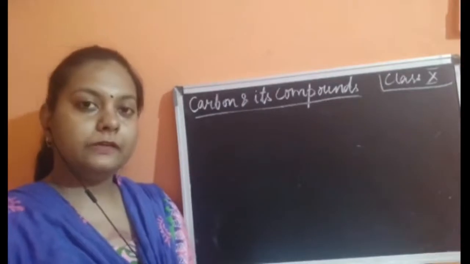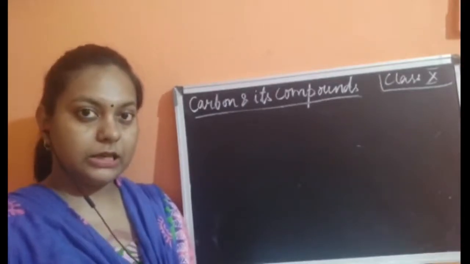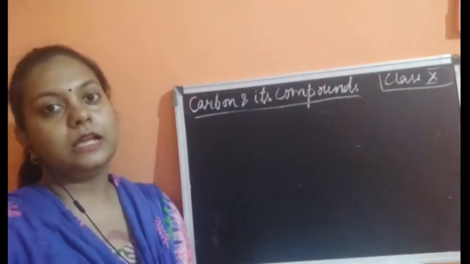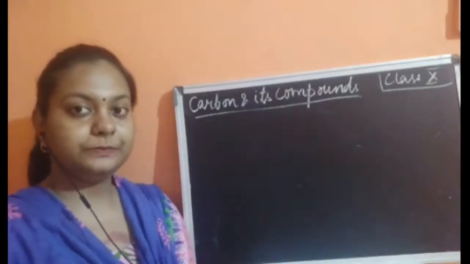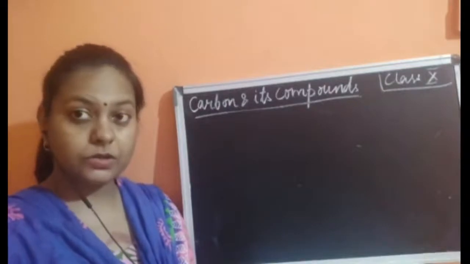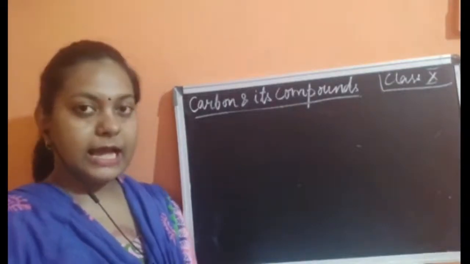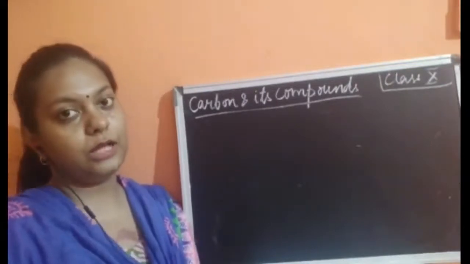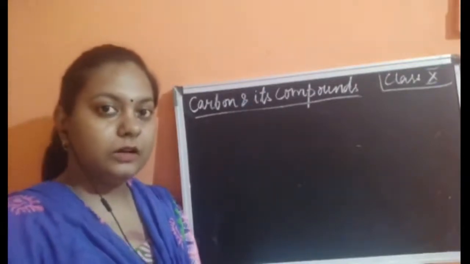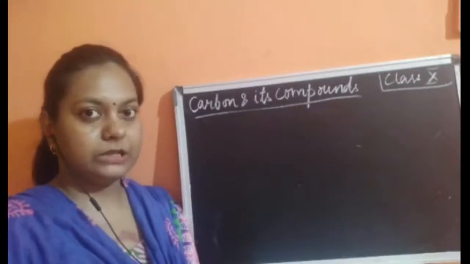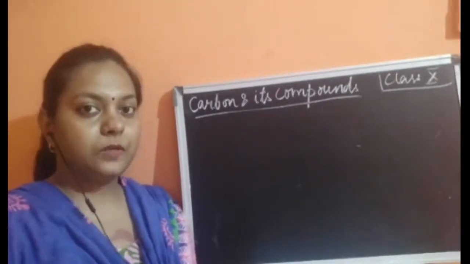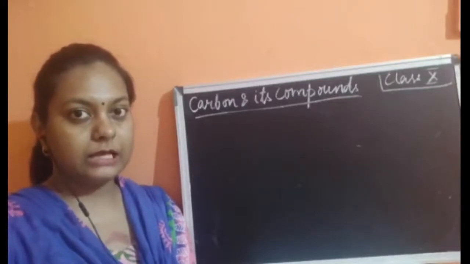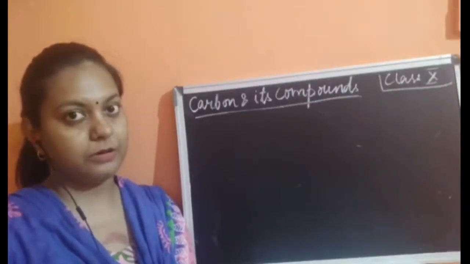We have also seen that carbon is present in abiotic factors, in non-living things, in the form of fossil fuels, in the form of minerals, in the form of coal and other forms of carbon related to that. Next, we have also seen what the properties of carbon are, and why carbon is so special.